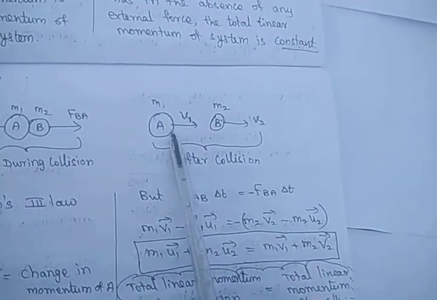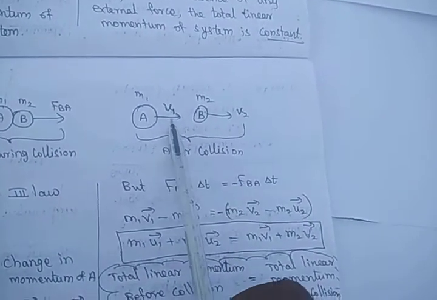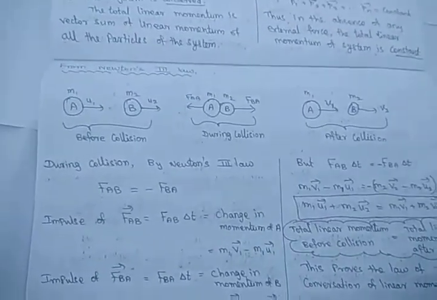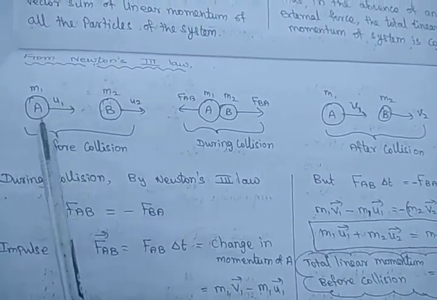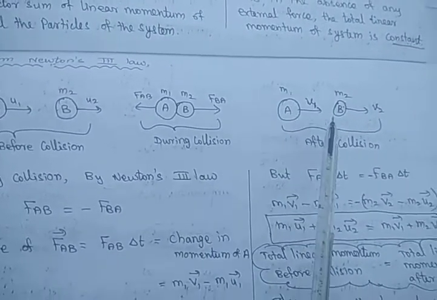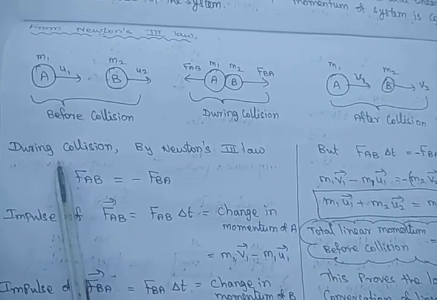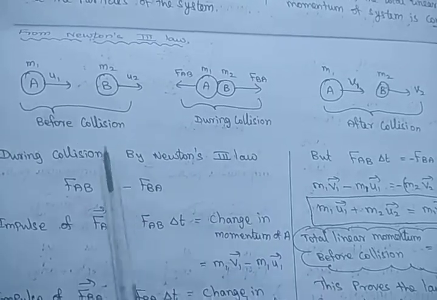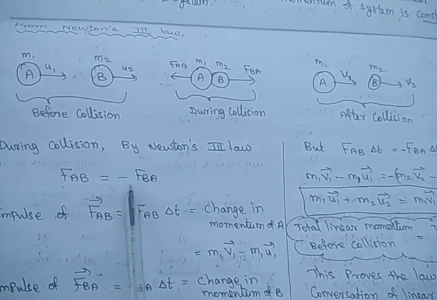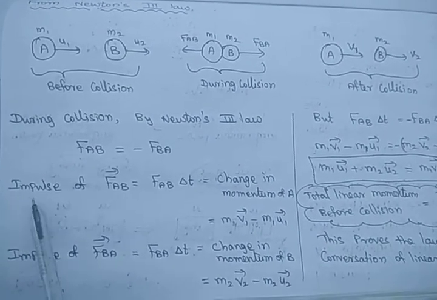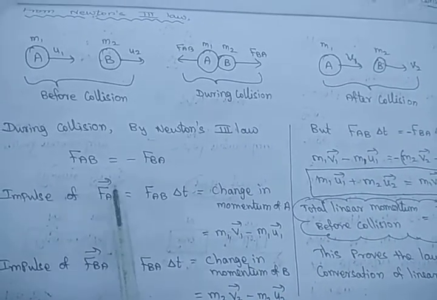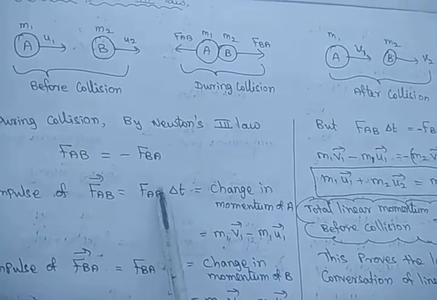Both bodies move in the same direction with different velocities v1 and v2, but the masses do not change. This picture clearly shows the two bodies before collision, during collision and after collision. During the collision, according to Newton's third law, these two forces are equal and opposite. So FAB is equal to minus FBA. What is the impulse? Force into time. So the impulse of FAB is force into that time.